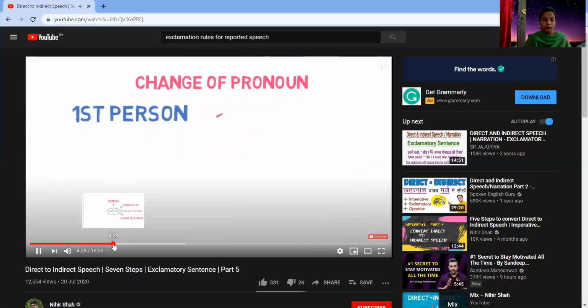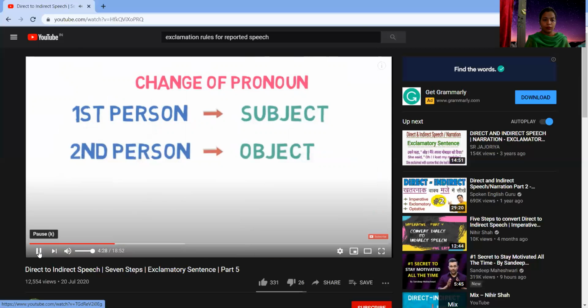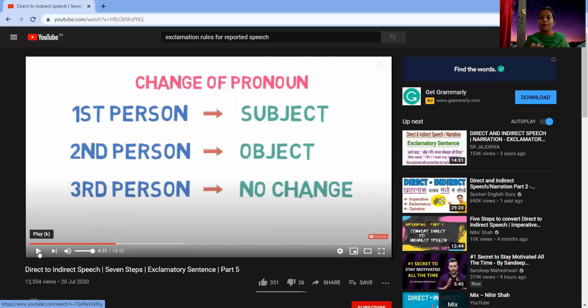First person in the reported speech will be converted as per the subject, second person as per the object, and third person will remain unchanged. So remember this briefing I gave you in the very beginning, that there will be a change of pronoun depending on the subject if it is in first person, and on the object if it is in second person, and the third person will simply be no change. That calls for SON, that acronym, which we need to remember.